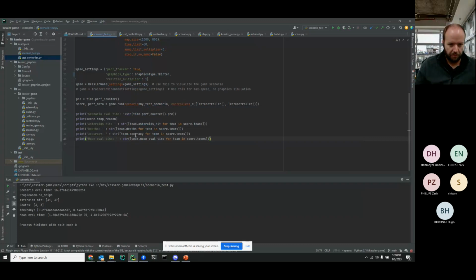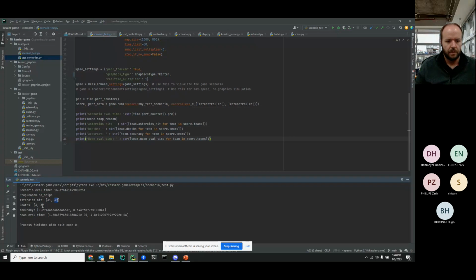And then here we're simply printing out the results from what happened. So we can see that the stop reason was no ships, meaning no ships alive because they both got hit by asteroids 3 times. Team 1 hit 31 asteroids, team 2 hit 37. So you can use this in your scoring. Maybe you want to use the differential instead of absolute scoring.